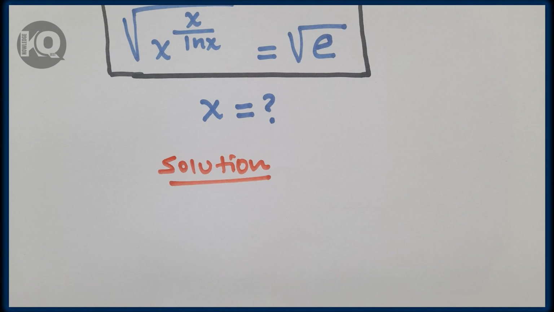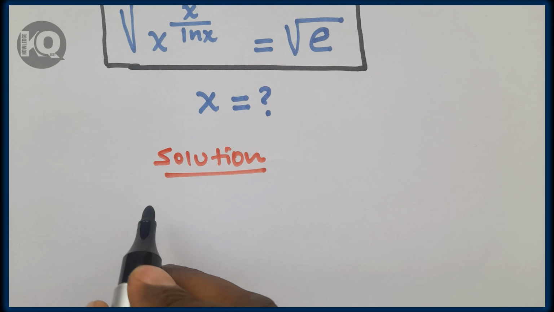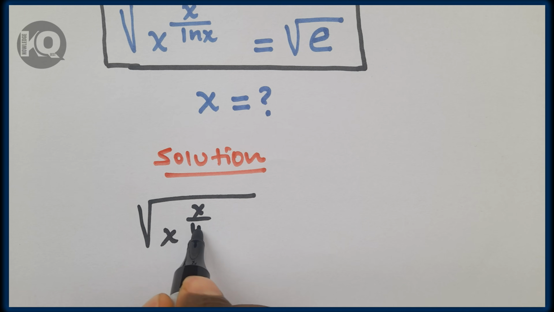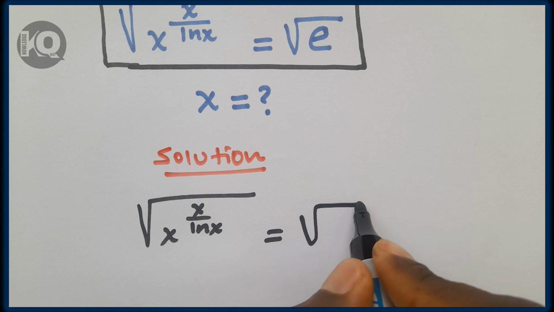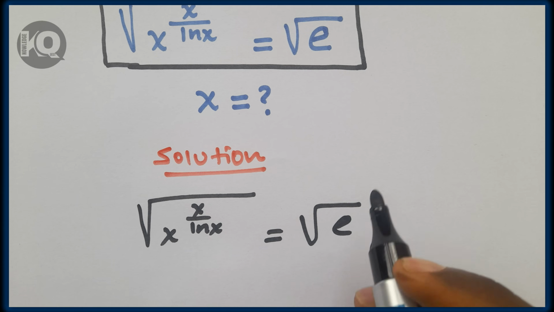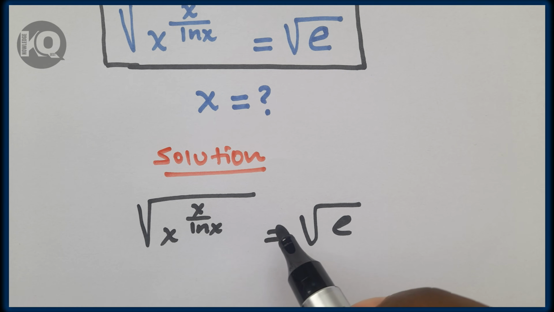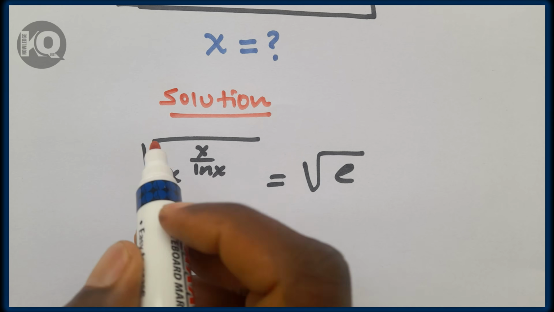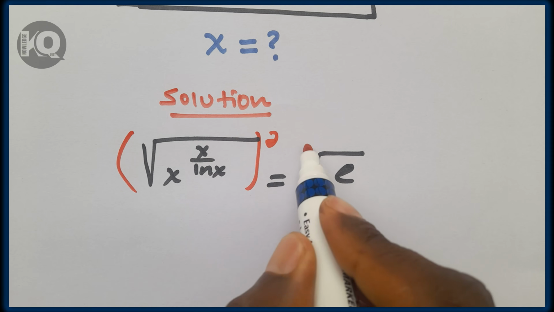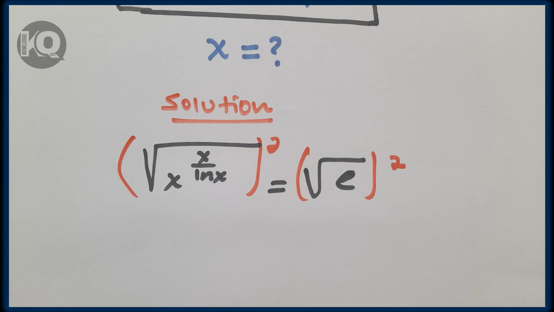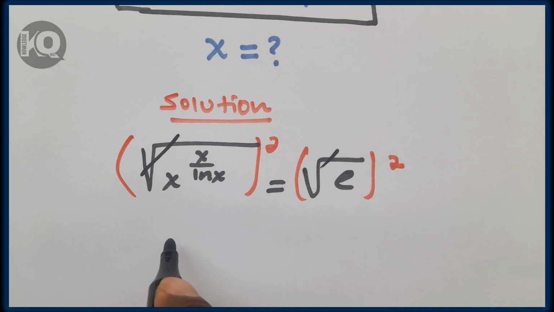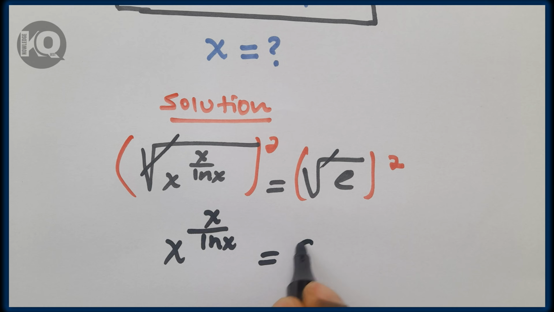In the first step, let's record the problem, which is the square root of x to the power of x over ln x, which is equal to the square root of a. In the first step, simply we have to square both sides in order to eliminate the radical sign. So squaring both sides, this radical will be eliminated, so x to the power of x over ln x is equal to a.